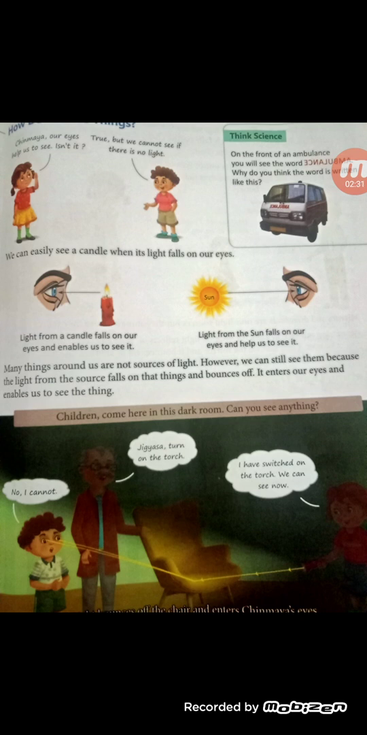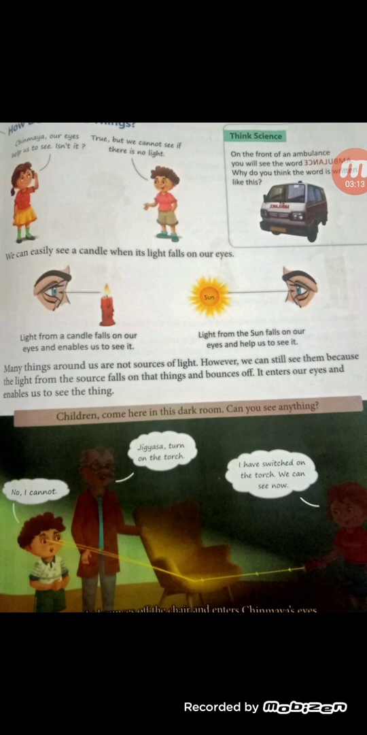Listen, the light from the candle will fall on the table, and then from the table light reflects into our eyes. In this way we can see things, because the light from the source falls on that object and bounces off. Light from the candle falls on your book, on your table, then it bounces off, and after bouncing, what will happen? It enters into our eyes, and in this way we are able to see things.